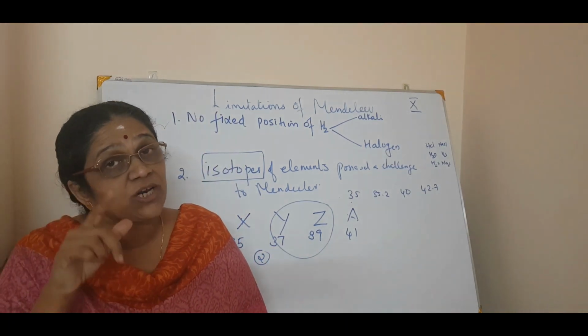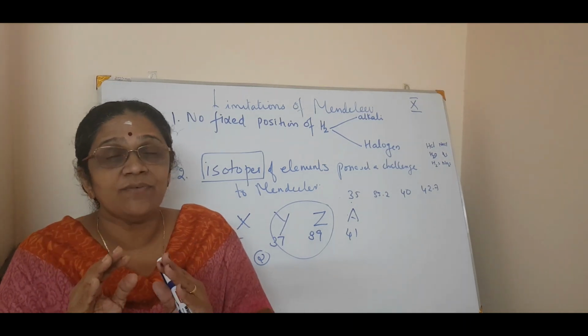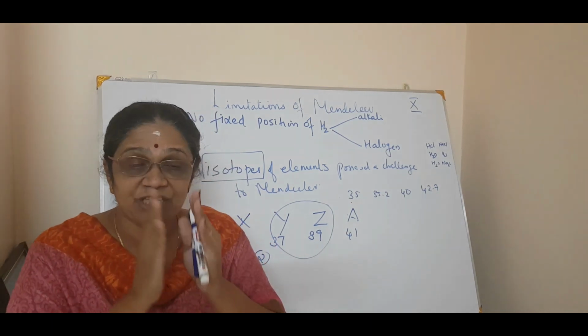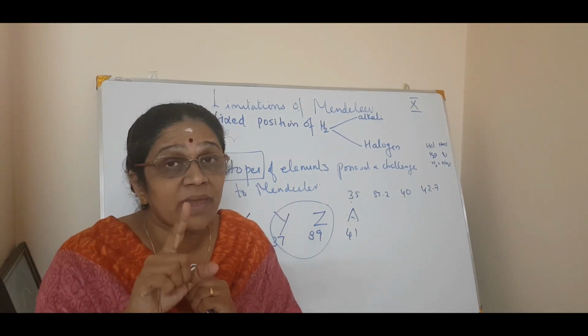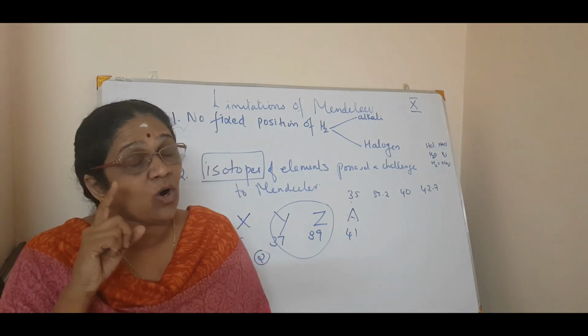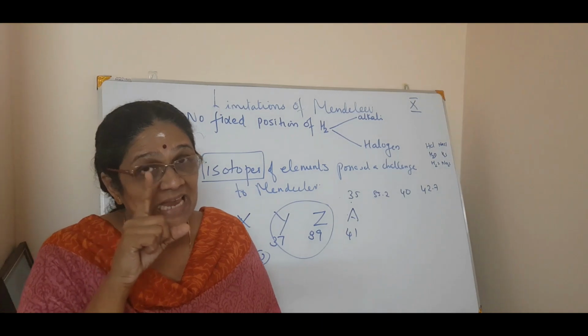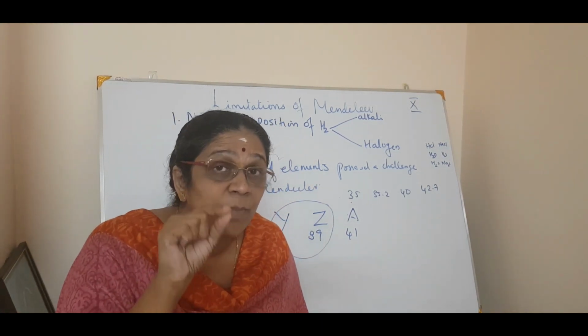Now what is the importance of mass number here? Mendeleev arranged the periodic table in the increasing order of atomic mass, isn't it? Now what is Mendeleev's periodic law? The properties of the elements are periodic functions of their atomic mass.